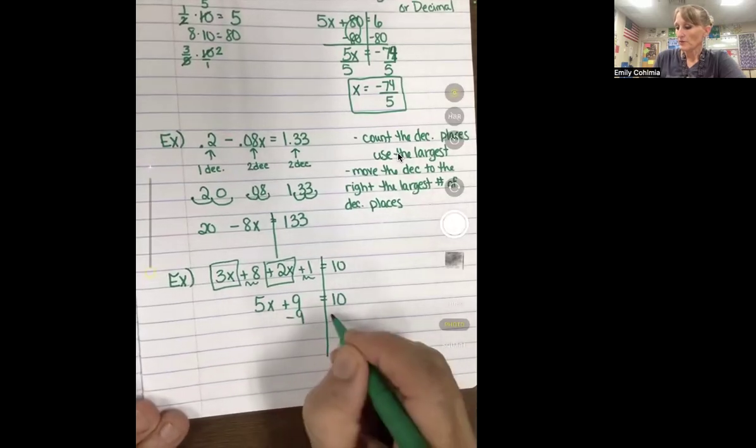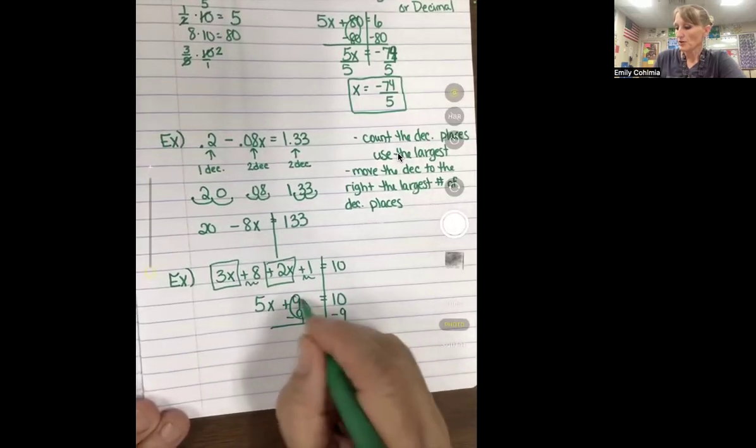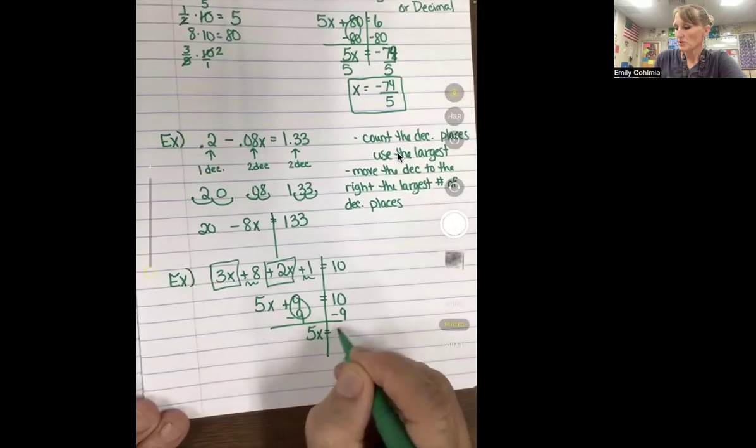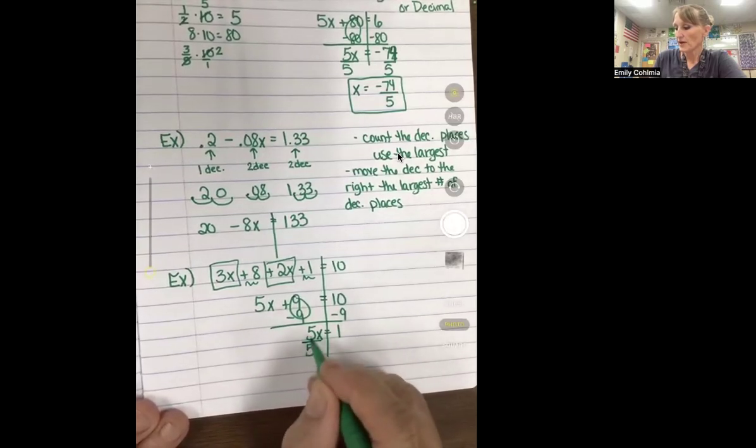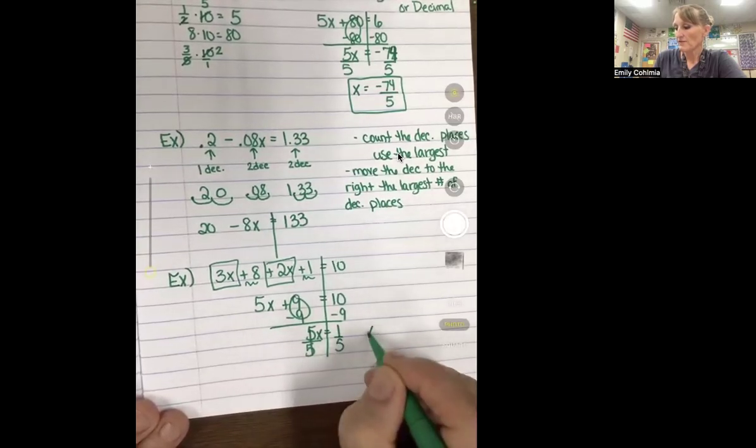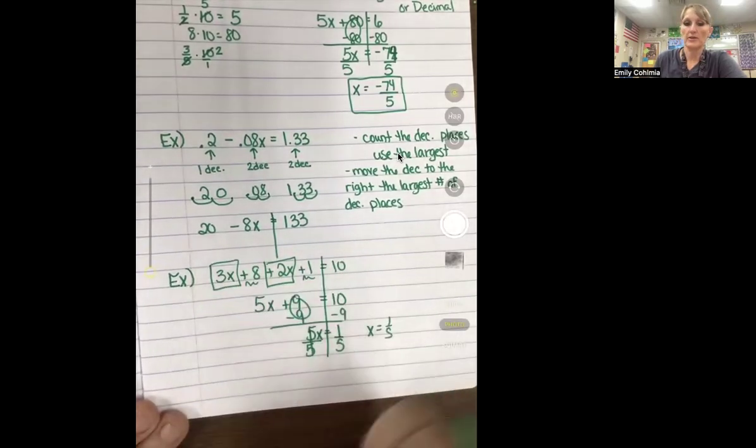And then from there, we solve just like normal. We would take away our 9 from both sides. Whatever you do to one side, you have to do to the other. And we have 5x equals 1. Get rid of your 5 by dividing. And we have x equals 1 over 5. And then you could plug it back in and check. Just make sure you go back to your original problem.